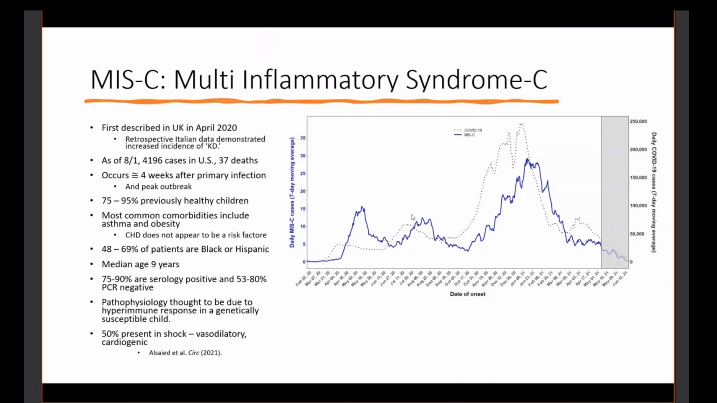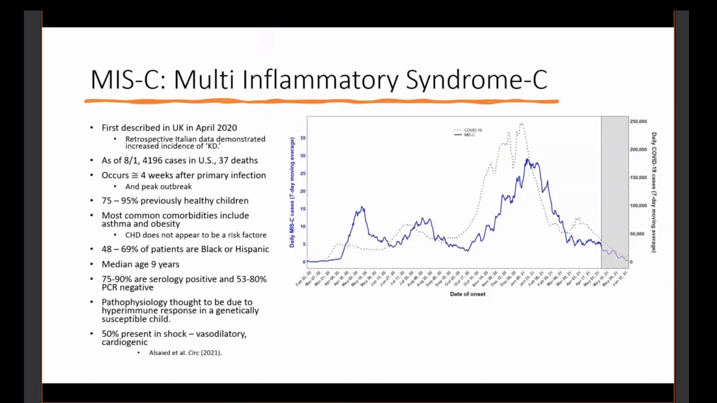Most of the represented cases are Black or Hispanic patients with a median age of 9, which is much older than the Kawasaki disease cohort. And while the majority are serology positive, very few of them are PCR positive. As opposed to primary cardiotropic viral damage, we think this is a hyperimmune response in a genetically susceptible child with a significant number presenting in shock.